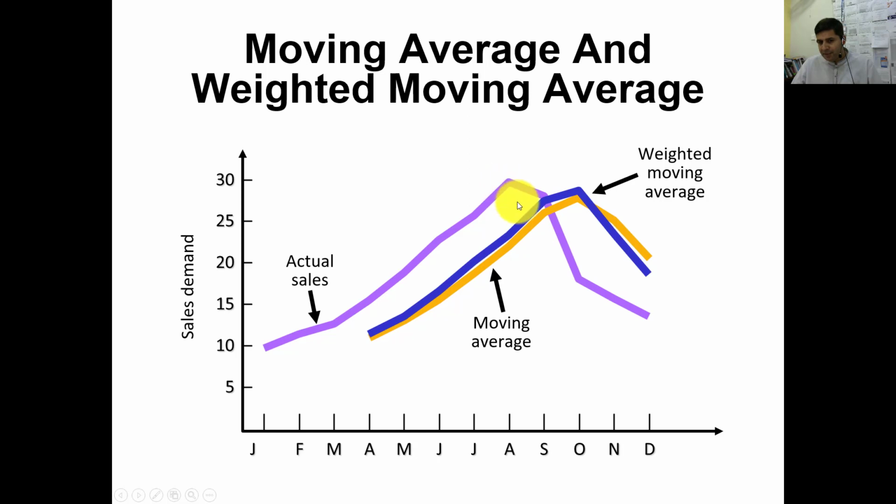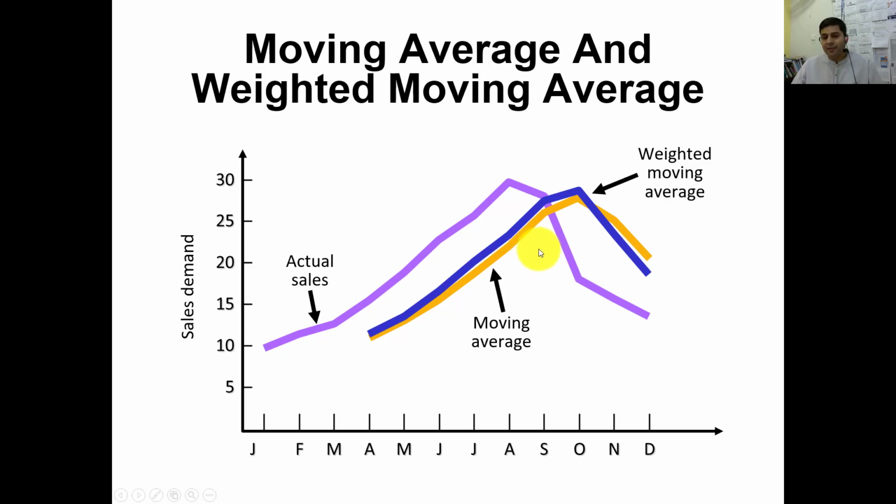The pink one is the original one, the yellow one is the simple moving average. But the behavior of the weighted moving average is more related to the actual sale, and it's nearer than the moving average. So on the basis of this, we decide that weighted moving average is more feasible than the simple moving average. But this is not the only indicator. The most important thing, you need to calculate the forecast error.